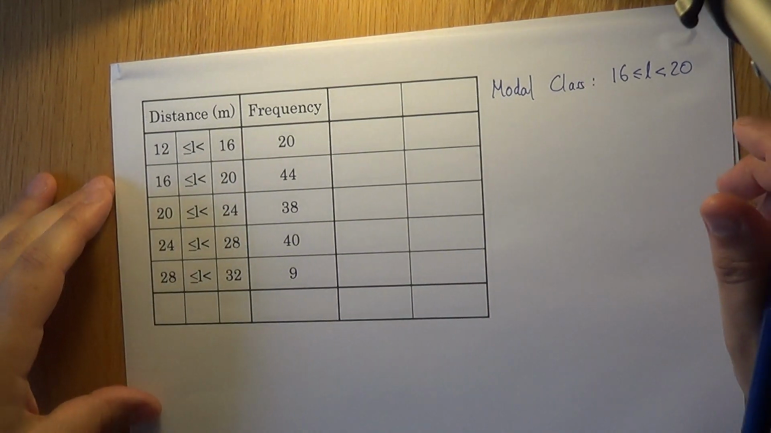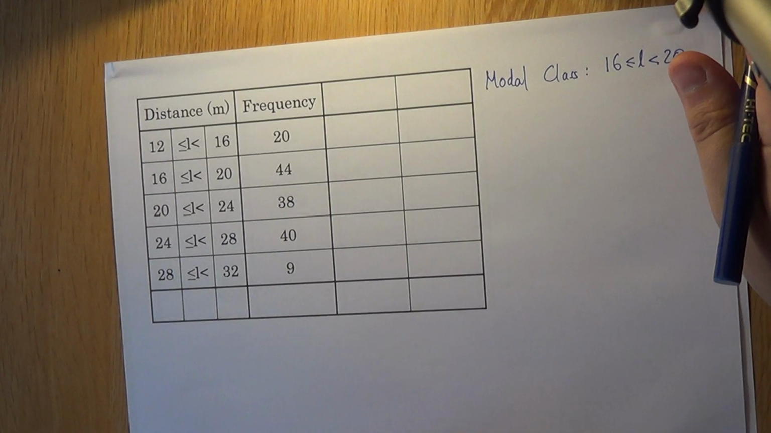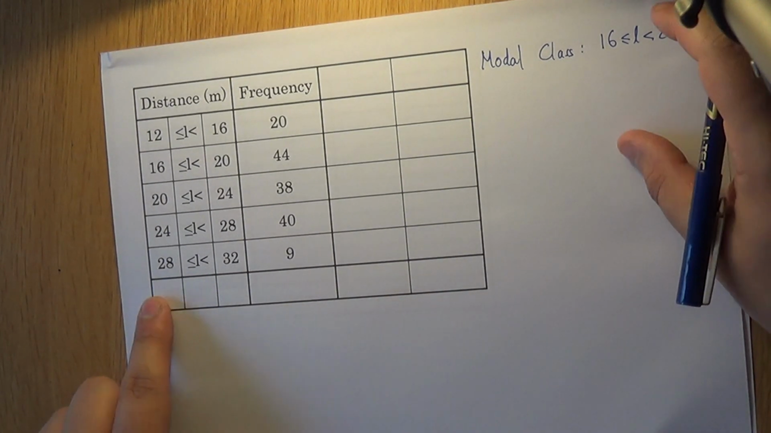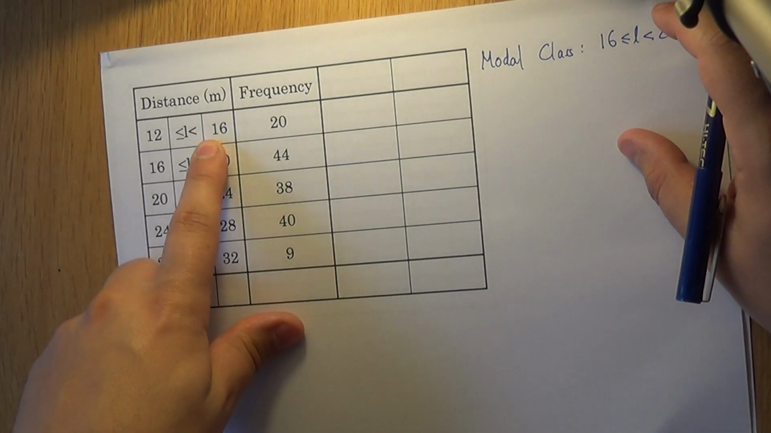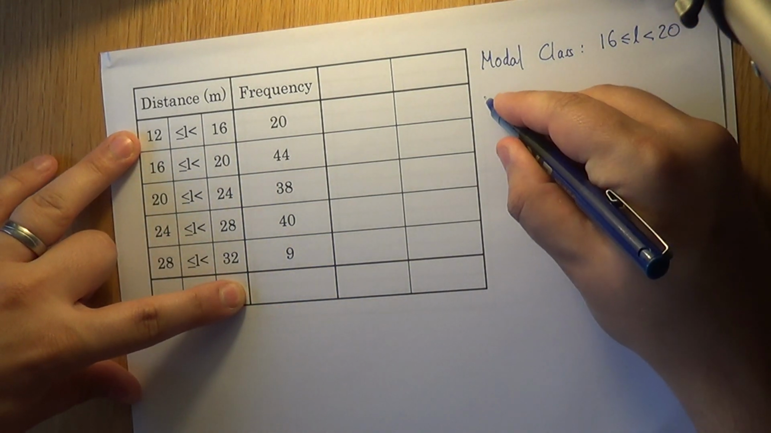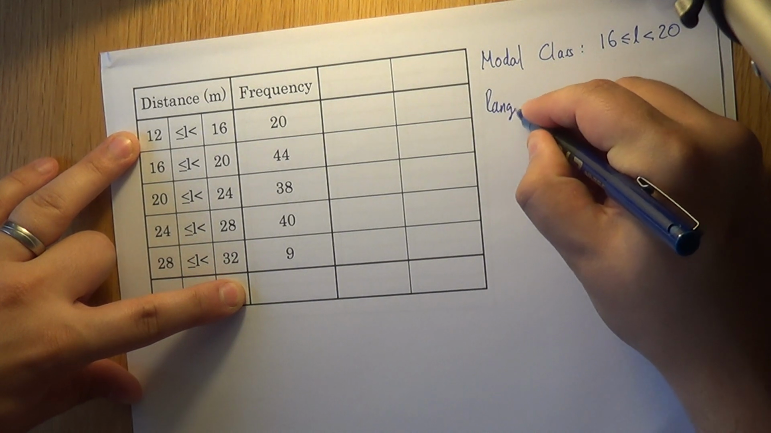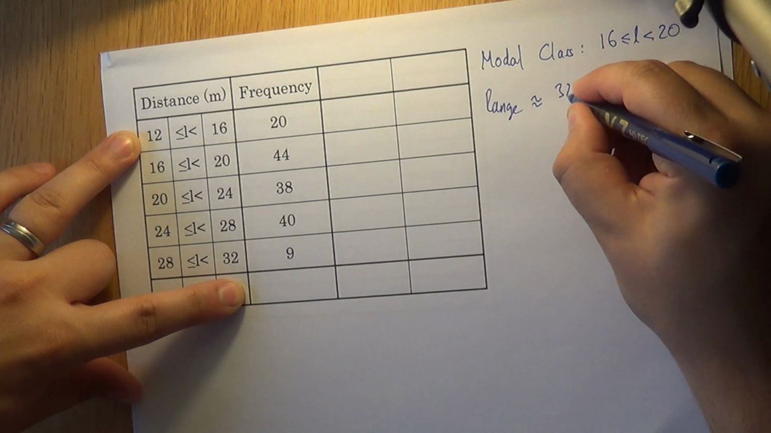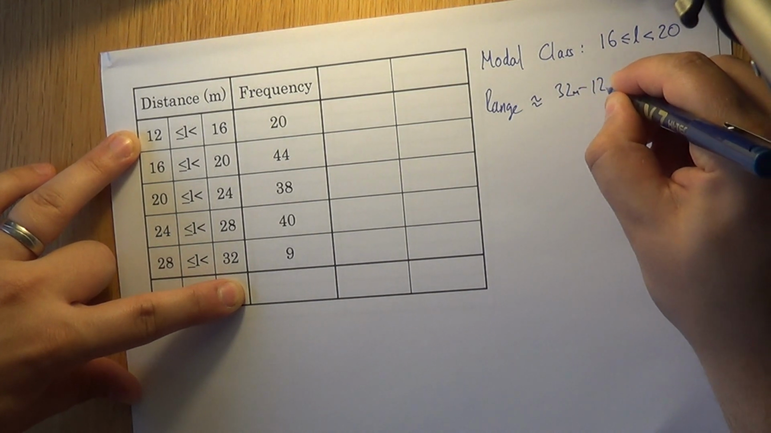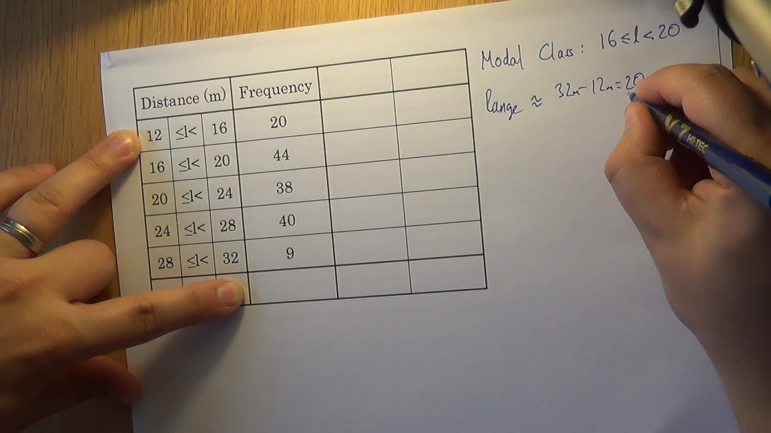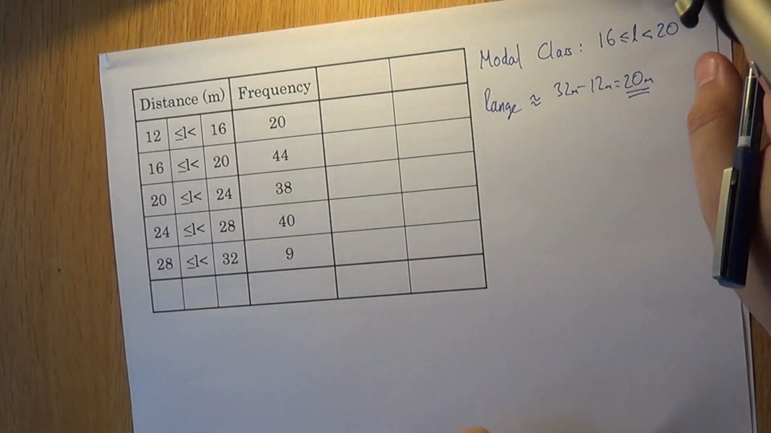I think the range is probably quite simple to get off here. Again, we don't have an exact range because we don't know what the shortest distance thrown was, nor do we know what the longest was. We know it was more than 28 meters, and we know it was less than 16 meters, but we don't know how far. So we just use the full extreme ranges here. So our range is approximately 32 take 12, which is 20 meters. That's okay. So those are the simpler two.